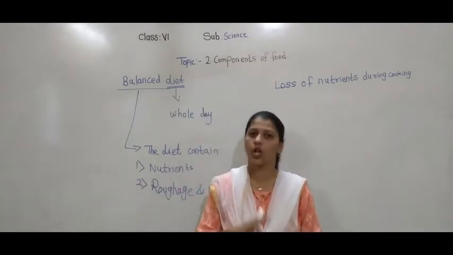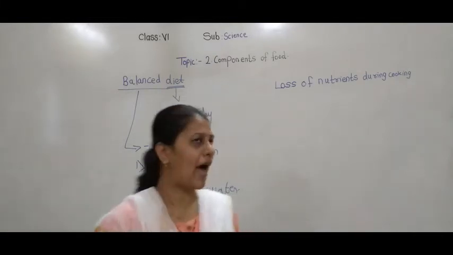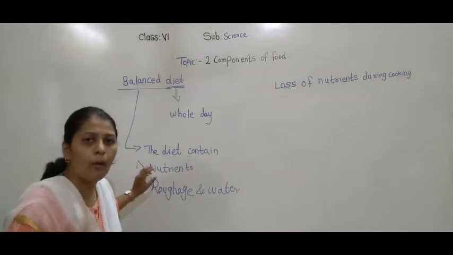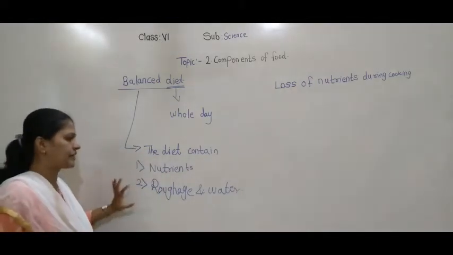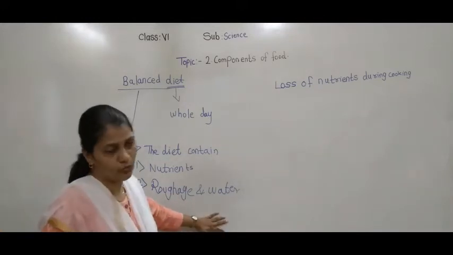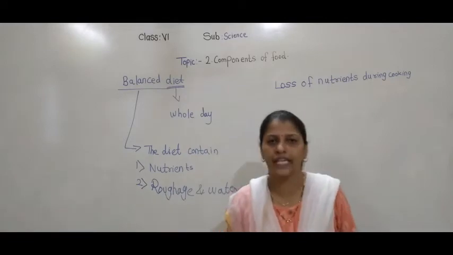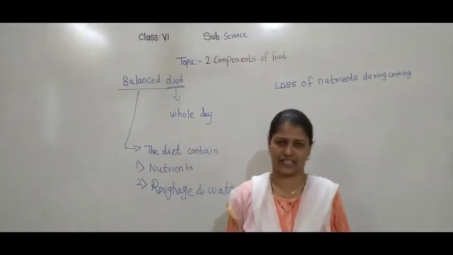So a balanced diet is nothing but a diet which contains the proper amount of nutrients, along with roughage and water, for the proper development of our body. Such a diet is called a balanced diet.